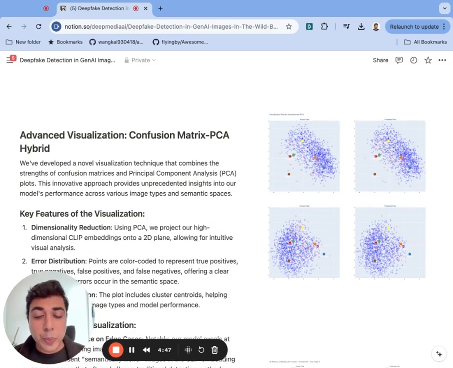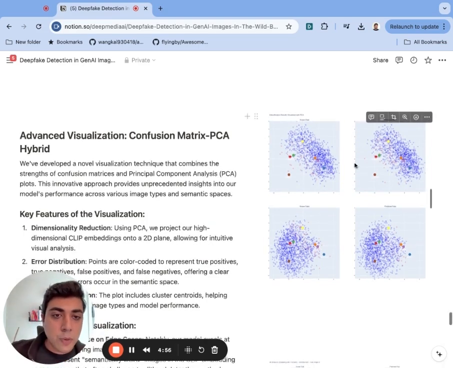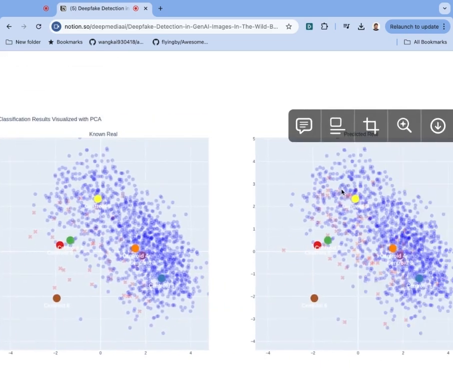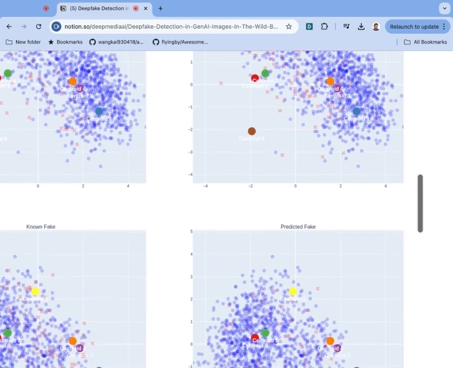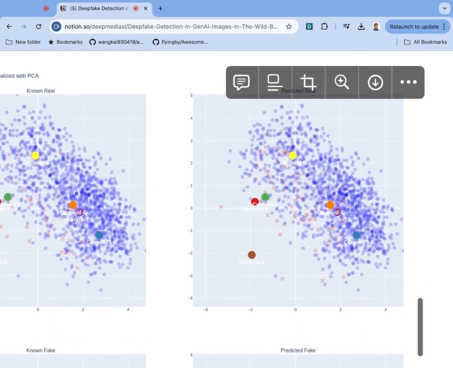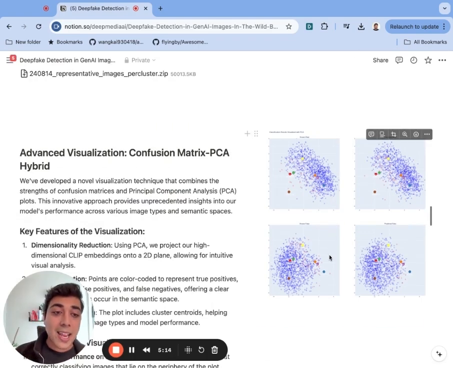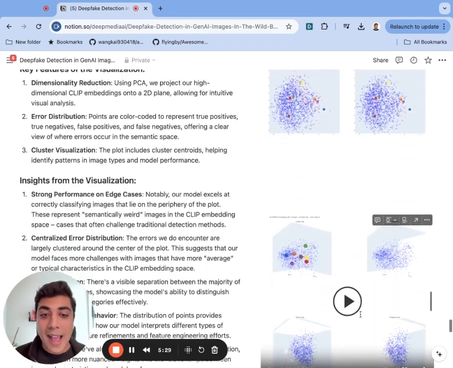Additionally, we took that two-dimensional PCA plot and created something that we believe is novel. We're calling this a confusion matrix PCA hybrid. And this visualization helps us determine not only our accuracies on a per cluster basis, but where exactly in this CLIP embedding space we get things wrong, or right for that matter. But we all care about the things we got wrong, right? And so we can see here that right in that middle space where there's a lot of overlap between real and Gen AI images, that's where our detection capability starts to break down. Again, for us, a breakdown means less than a 5% error rate, which we believe represents state of the art, highest accuracy to date, but we're always pushing ourselves to go above and beyond and achieve higher accuracies.